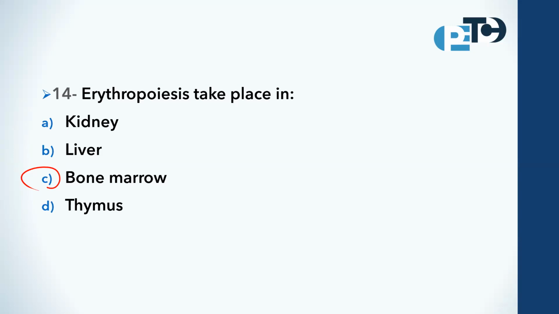The bone marrow is found within the cavities of certain bones, and it is responsible for production of all blood cells, including red blood cells, white blood cells, and platelets. The bone marrow contains specialized cells called hematopoietic stem cells that give rise to different types of blood cells, while the kidney plays a role in producing and releasing the hormone erythropoietin. Okay.